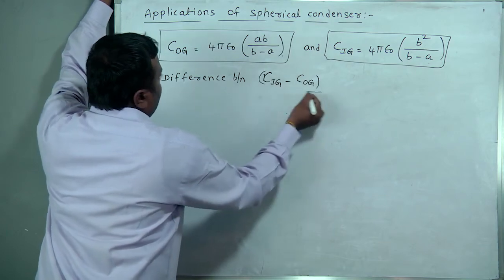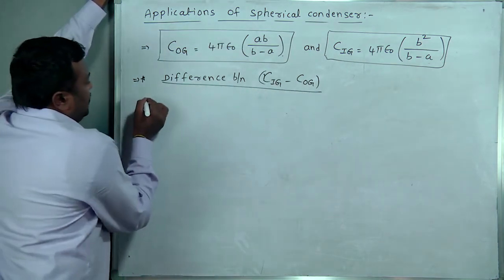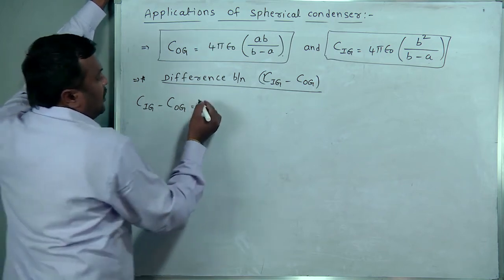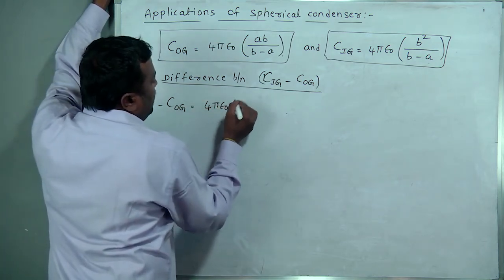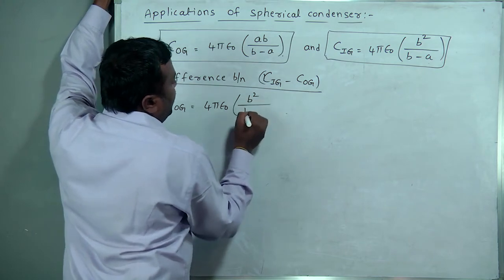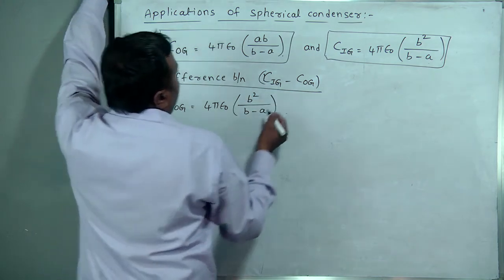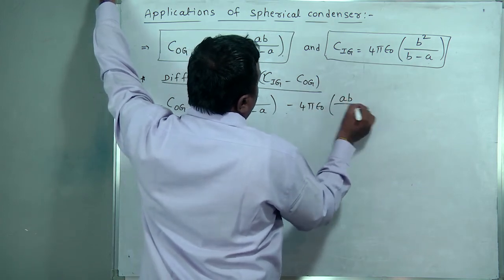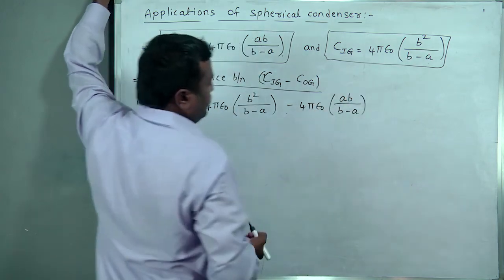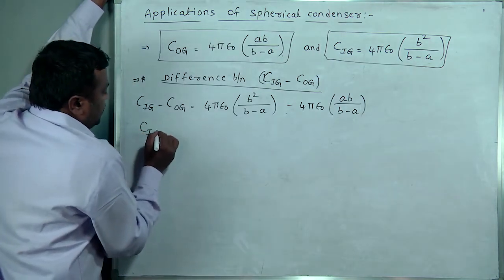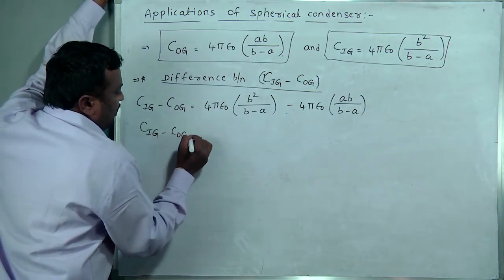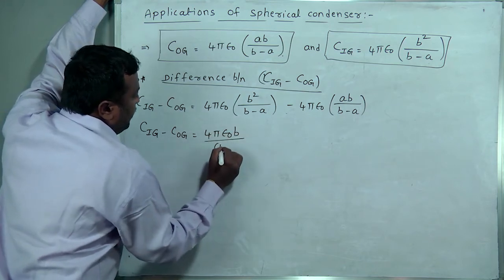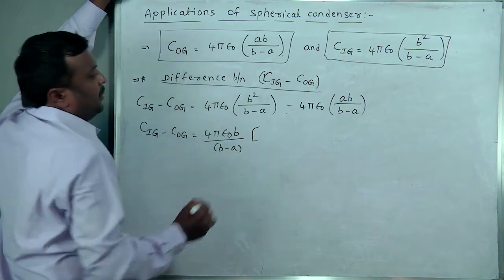Difference, C IG minus C OG equal to 4 pi epsilon naught B square by B minus A minus 4 pi epsilon naught AB by B minus A. Observe here, 4 pi epsilon naught B by B minus A is possible to get common.